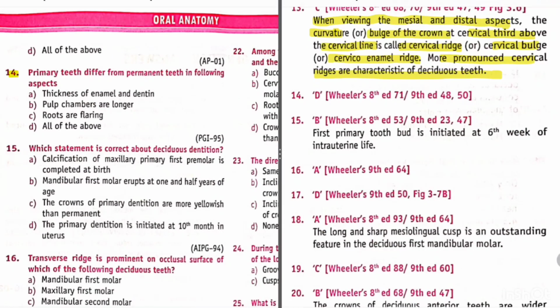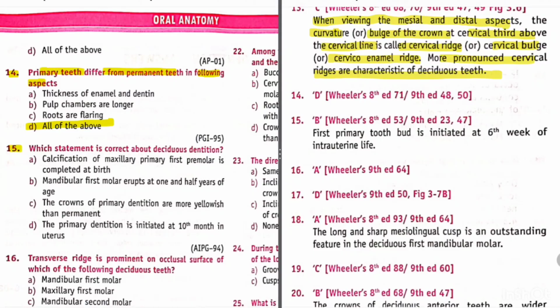Now question 14. Primary teeth differ from permanent teeth in the following aspect. Option A, thickness of enamel and dentine. Option B, pulp chambers are longer. Option C, roots are flaring. Or option D, all of the above. So its answer is all of the above.